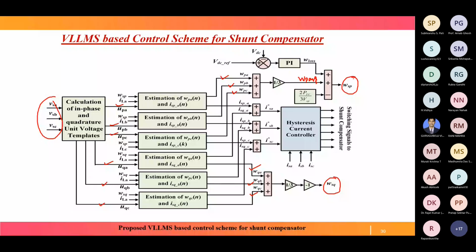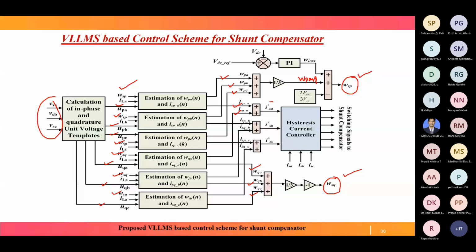Then similar thing for the series compensator or voltage controller. The same way you proceed for extraction of the fundamental in-phase component. UPA, UPB, UPC are the input, but the only difference is that instead of load current, here source voltage is the desired output, because we are finding the control signal for the voltage source, that is, for this series inverter.